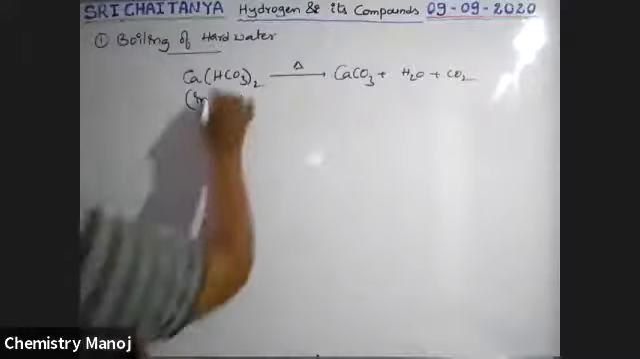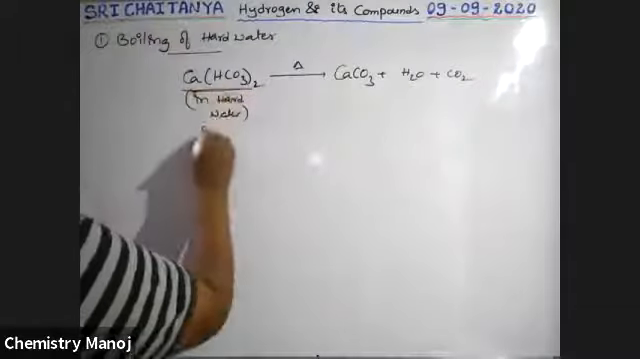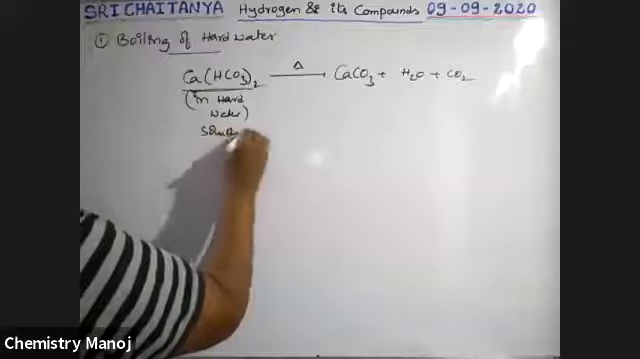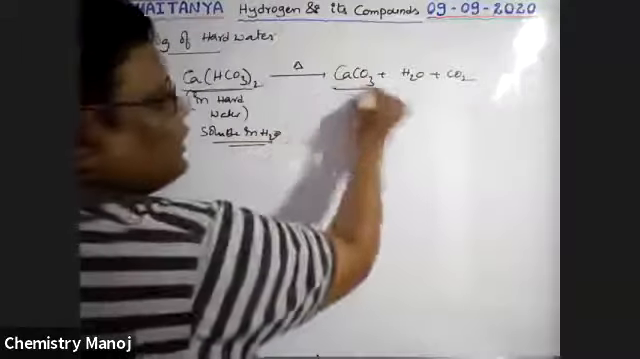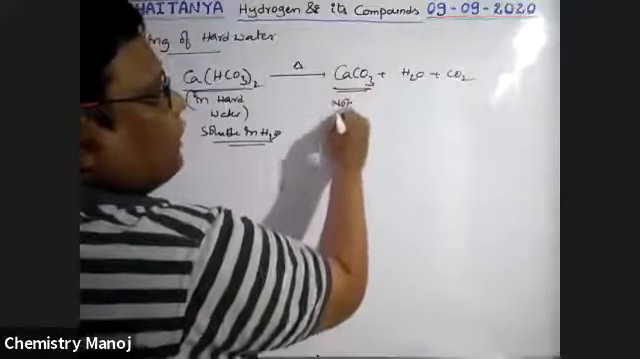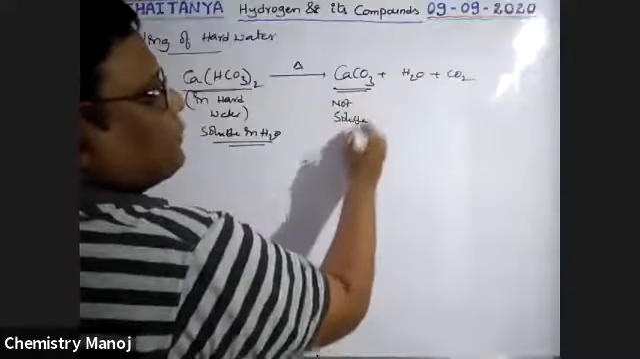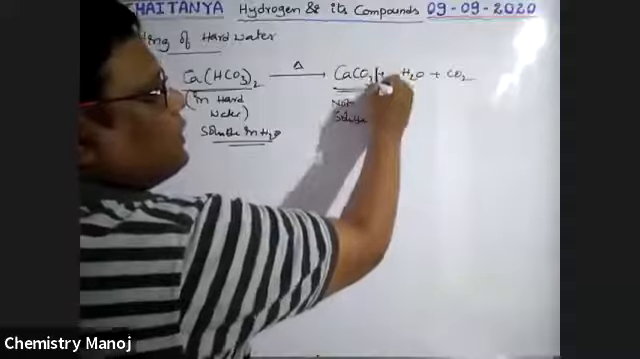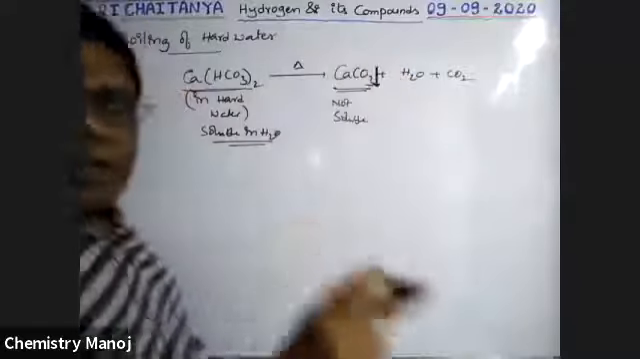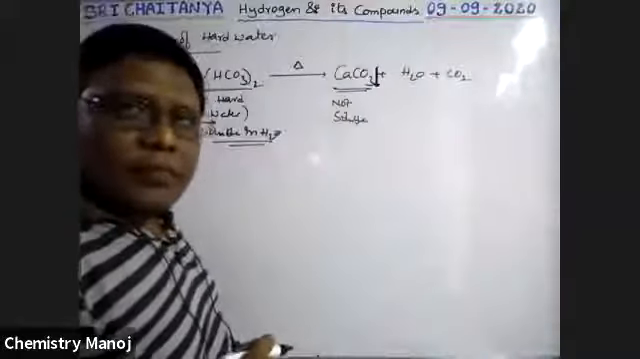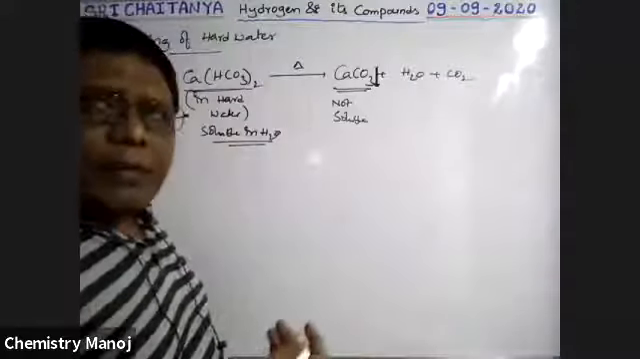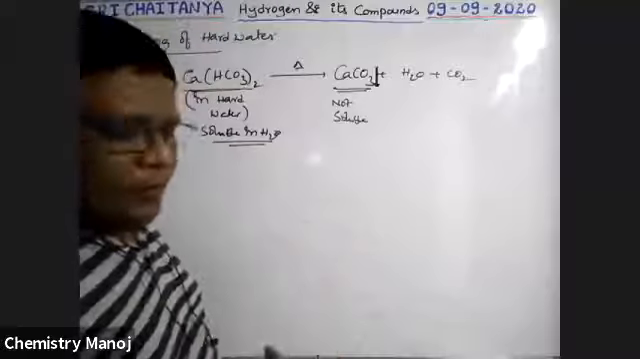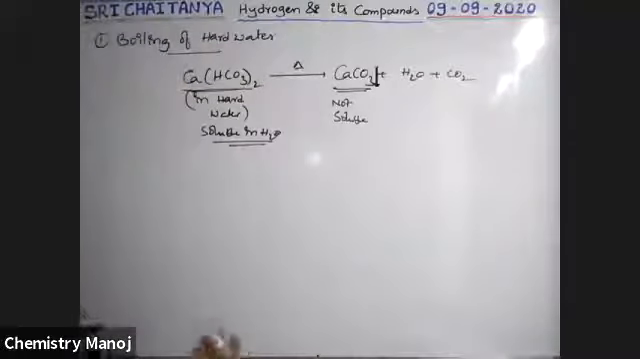That means this calcium bicarbonate is soluble in water, but this calcium carbonate is not soluble. It is going to precipitate, and it is formed as a scale on the inner walls of the vessels. That is the scale, calcium carbonate. Similarly, magnesium bicarbonate is converted into magnesium carbonate.